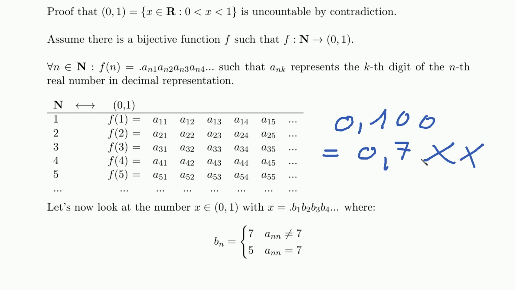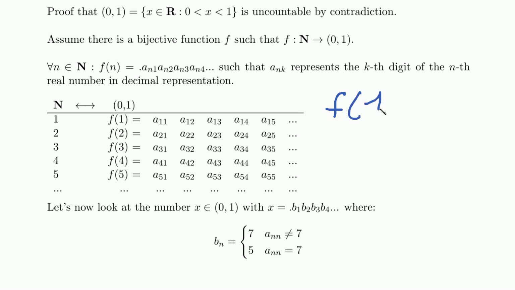Okay, so now we have to ask ourselves, where do we find this number? Can it be our first number? No, we've just seen this. It isn't the same number because there's a difference in this digit. Okay, then can it be the second number, f of 2?